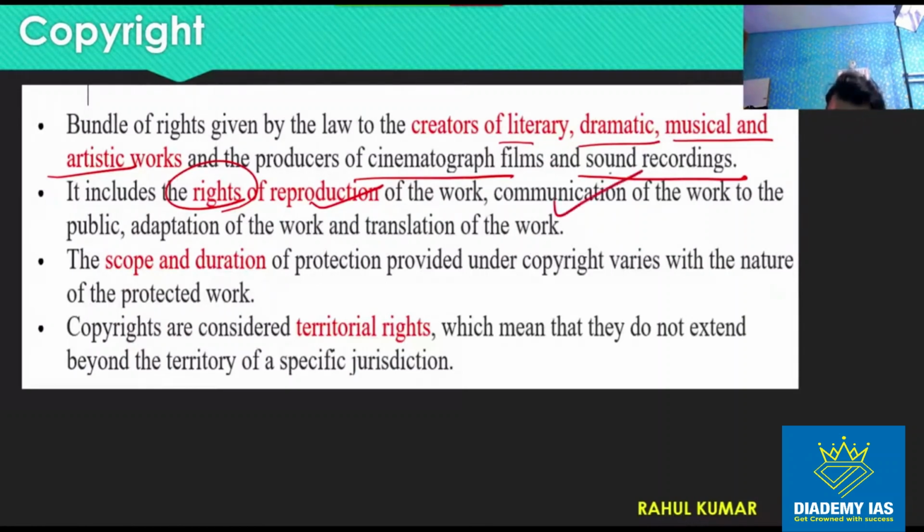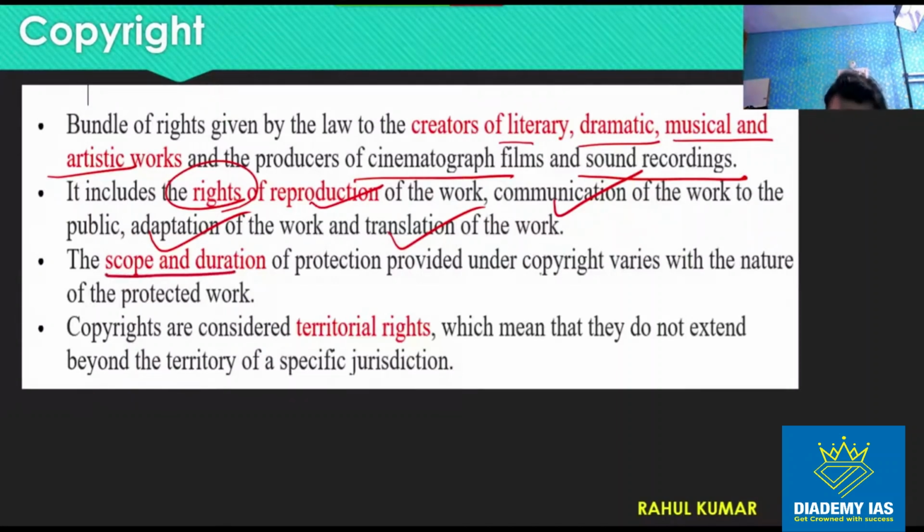Communication of the work, so that work can be distributed. Adaptation of the work, translation of the work, right? So the same song can be converted into the different language, the same movie can be converted into the different language under this right. Any other person cannot do it, only the same person can do, or the same person can allow some other person to do the translation work on his behalf, right?